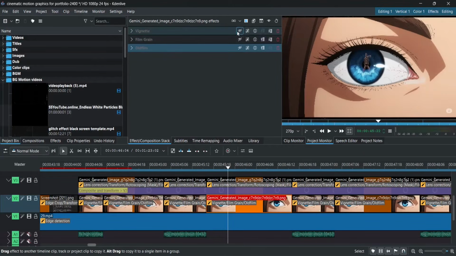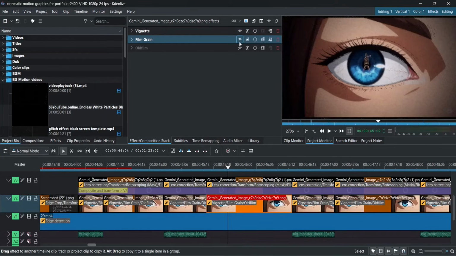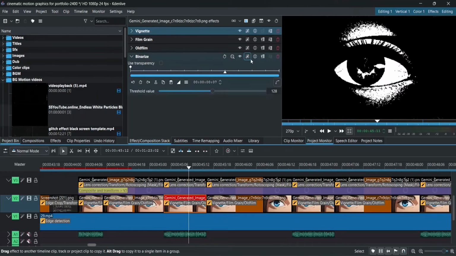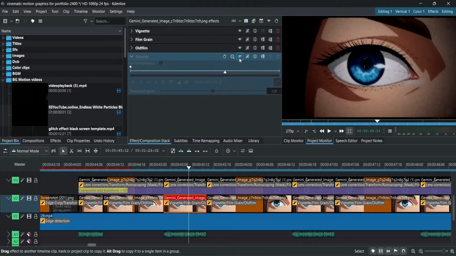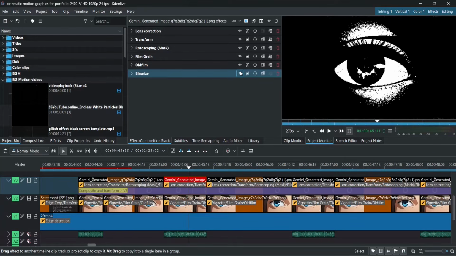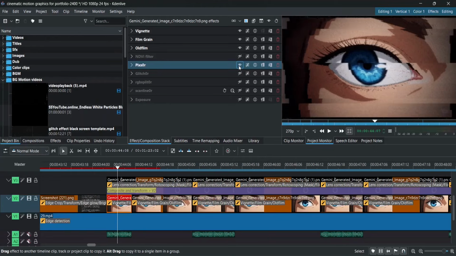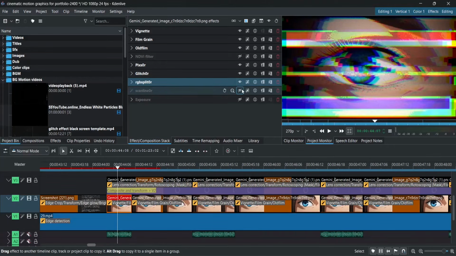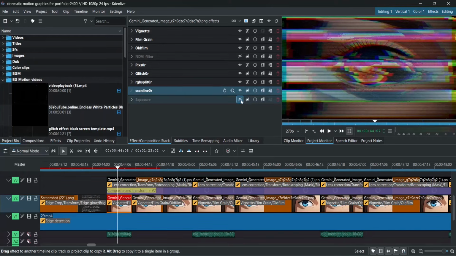For the background image, it's just vignette, film grain, and old film with the same settings as the rope. For the black and white effect, it's just the binarize effect, added every 17 frames with a 12-frame duration. And I did the same on the rope so it doesn't look odd. For the glitch effect at the start and end, it's the same glitch stack: Pixelate, glitch, RGB split, scanline, and exposure that we've been using for a long time.